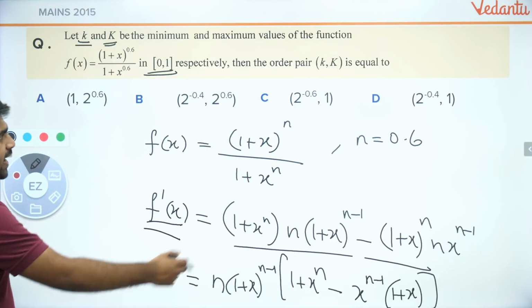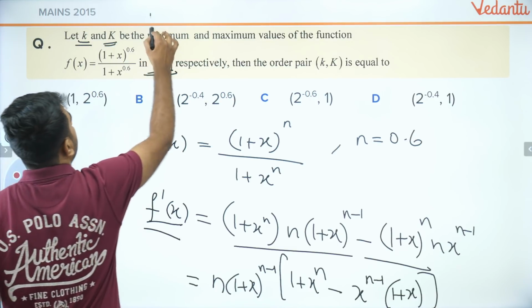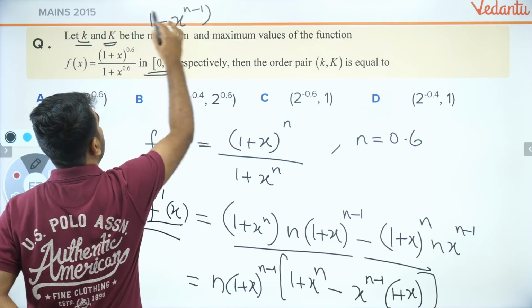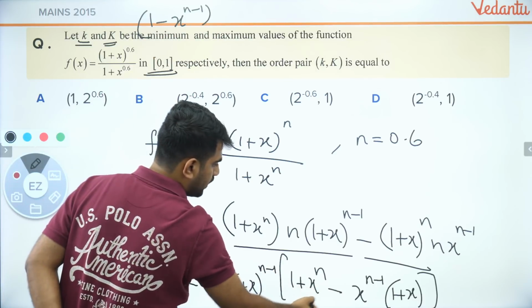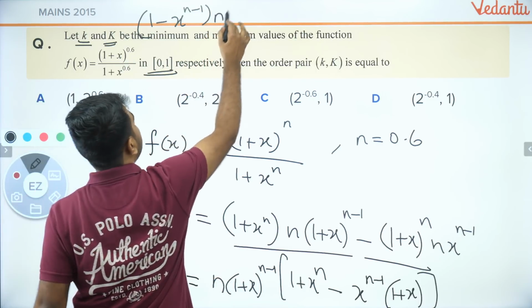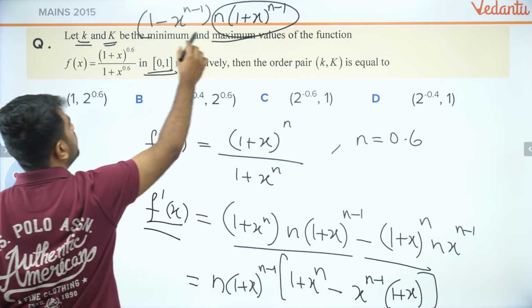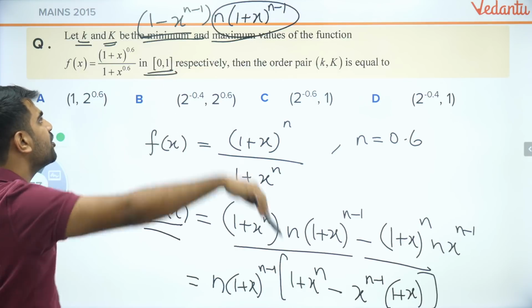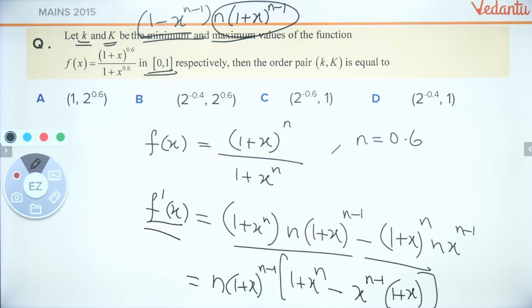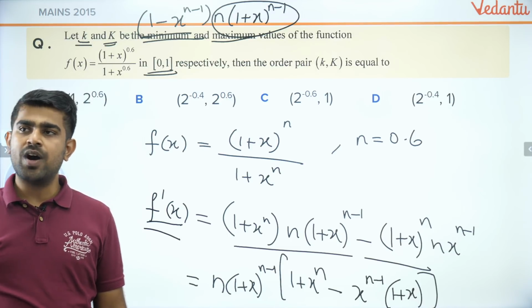Now, let's try to simplify this further. What do I get if I simplify this further? I will get 1 minus x to the power n minus 1 inside. Are you guys getting that? I will get 1 minus x to the power n minus 1, and outside I'll have n into (1 plus x) to the power n minus 1. This is always positive. So I just need to focus on this. Don't you guys agree with me on that? Yes or no? Clear? Are you all able to understand?